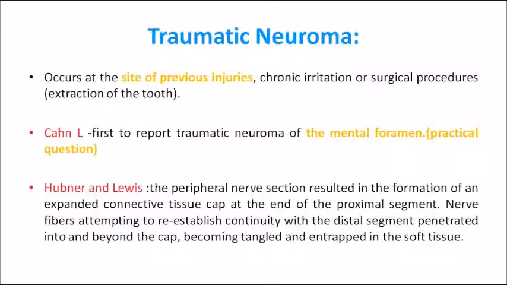Let's move on to the first one, traumatic neuroma. As I told you, when you take the history, the patient would have undergone some injury at the site where the traumatic neuroma has grown. So a site of previous injury will be noted. Most of the time it is seen along the mental foramen; the first case was reported in relation to the mental foramen. It can be asked as a practical question also. The most commonly injured nerve in maxilla and mandible fractures is the mental nerve, and there can be a chance of traumatic neuroma developing in that region.